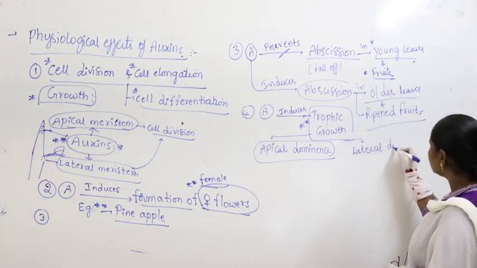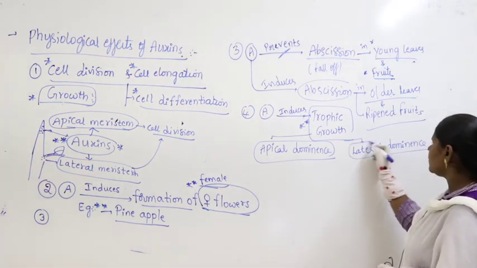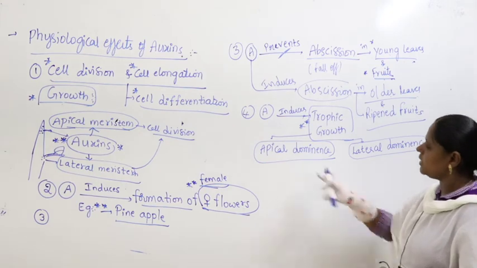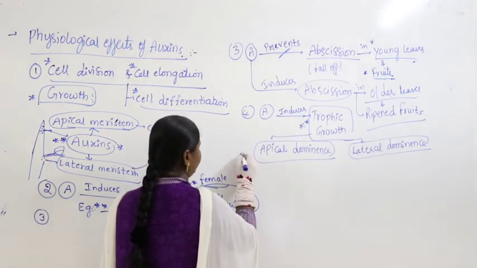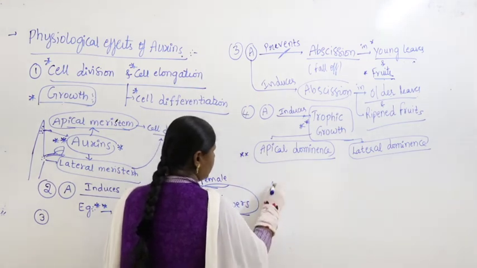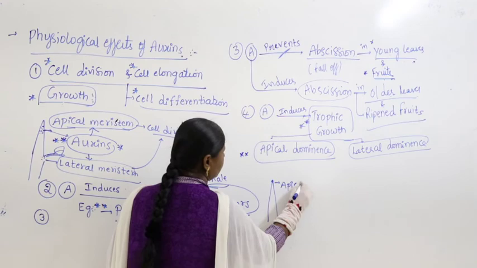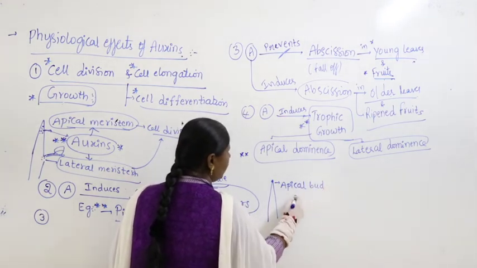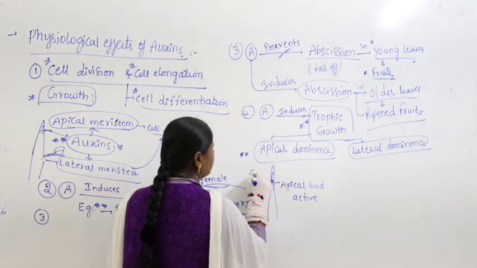Apical dominance and the other one, lateral dominance. What is this apical dominance? In this case, in some plants the apical bud is active and keeps growing.